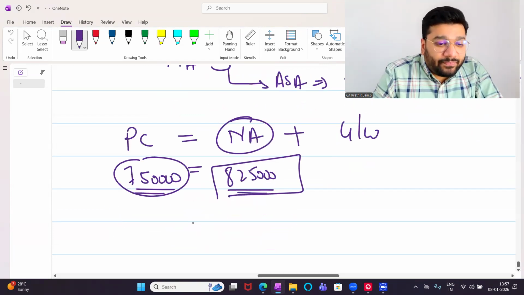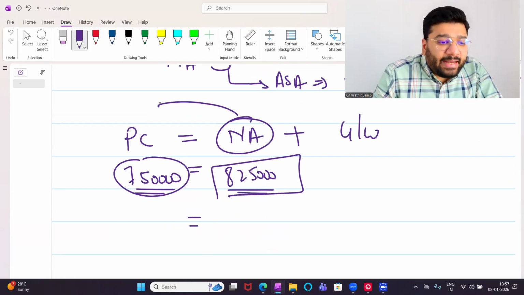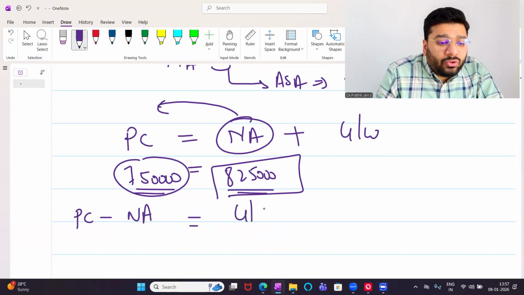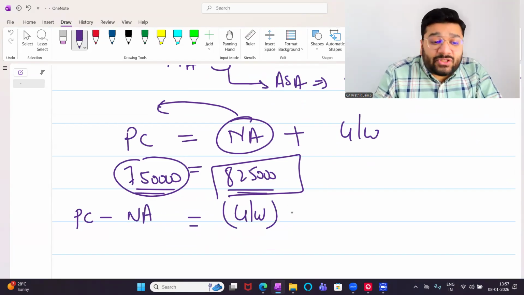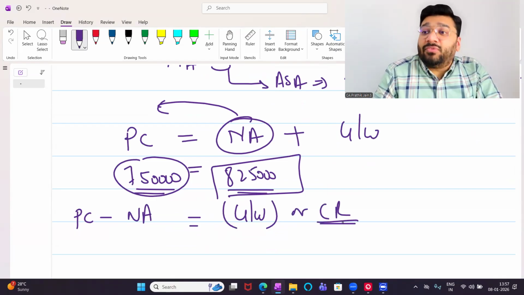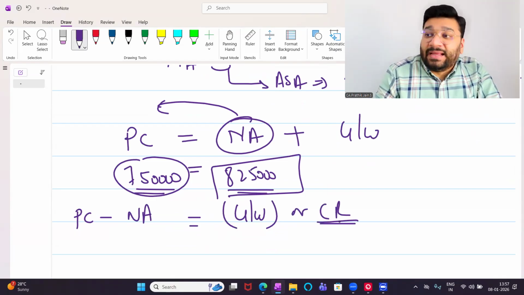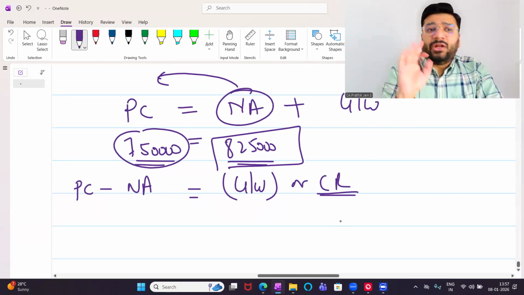So now, 8,25,000. I'll keep goodwill here and take the net asset to the other side. PC minus net asset is equal to goodwill in negative. Goodwill in negative is called capital reserve. If it is positive, it is goodwill. Negative means capital reserve.